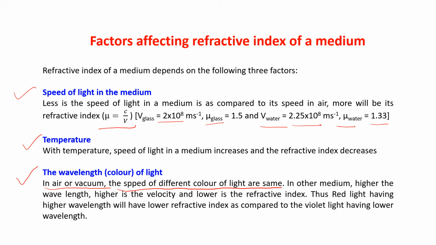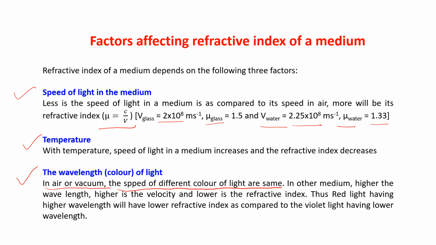In other media, the higher the wavelength, the higher is the velocity, and the lower is the refractive index. Just before this slide, I have shown you: higher the wavelength, higher is the velocity, and lower is the refractive index.